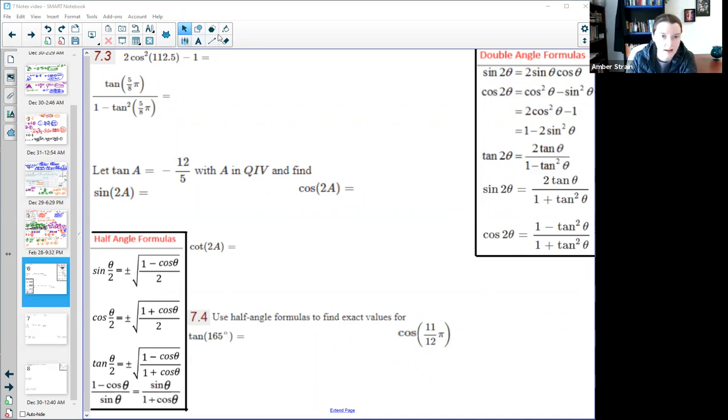So the first one, I have it in this form over here. Just kind of like we did with our sum and difference formulas, I match it up and I say, okay, this kind of looks like one of these versions where it has the 2 cosine squared minus 1. So here he is, 2 cosine squared of something minus 1. I'm going to switch it from this version on the right to this version on the left, where that's going to be the same as cosine of 2 theta. In this case, the angle was 112.5, so 2 times that 112.5.